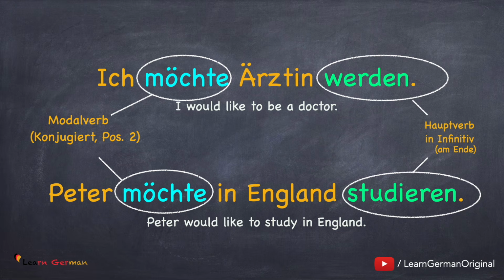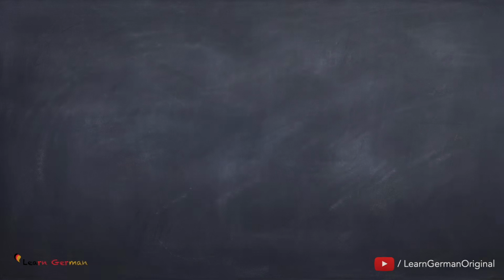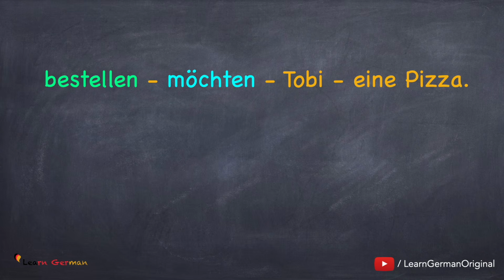So you have to remember, whenever you use möchten in a sentence, it comes in the second position and the other verb goes to the end of the sentence. Here is an example of how we can bring parts of a sentence in order. Bestellen möchten Tobi eine Pizza.